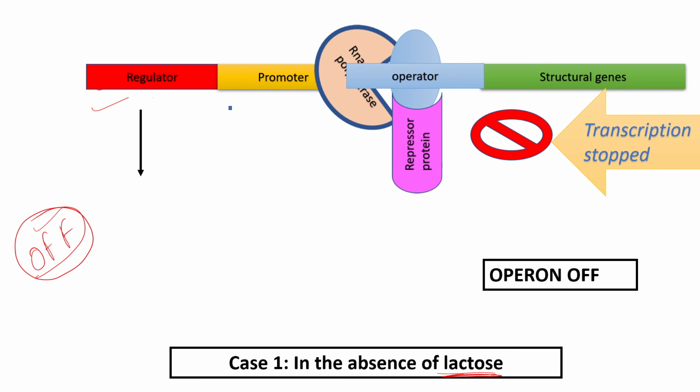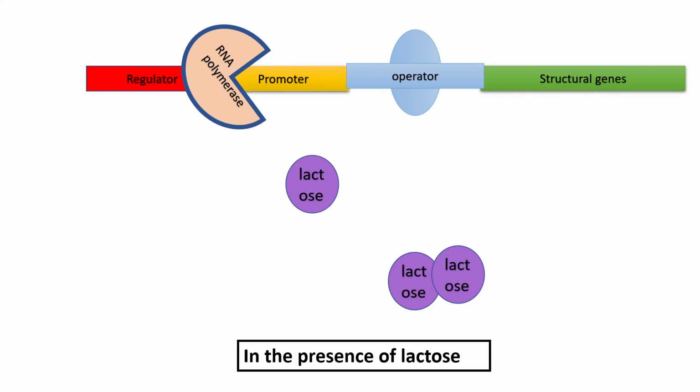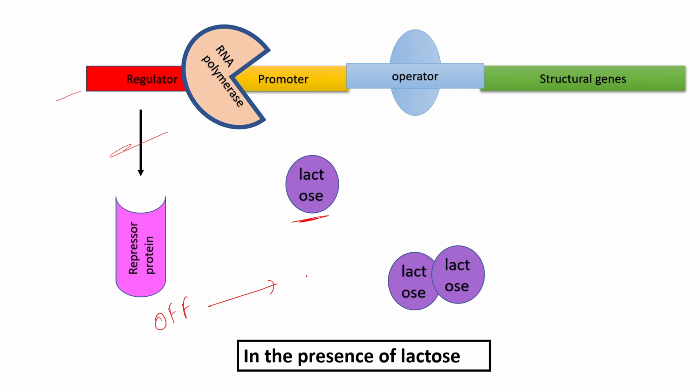Now moving on to the second case, that is in the presence of lactose. What happens in the presence of lactose? The regulatory gene similarly synthesizes a repressor molecule like this. But lactose is an inducer. The lactose molecule switches on the off condition of the operon. This is usually in off condition, but lactose will switch on the operon.